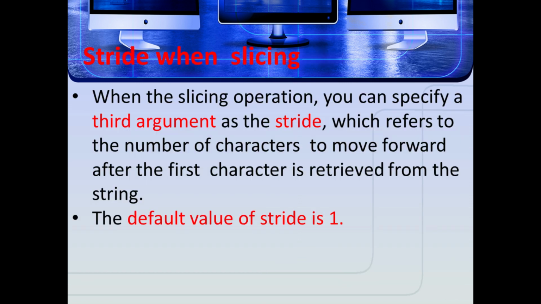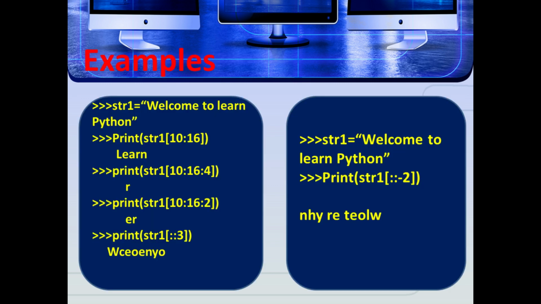Stride in string slicing. When slicing, you can specify a third argument as the stride, which refers to the number of characters to move forward after the first character is retrieved from the string. The default value of stride is 1. See the example: str1 is equal to "welcome to learn Python". So print of str1[10:16] gives "learn". Next, print of str1[10:16] with the fourth word, so the fourth word is "or". So the output is "or".